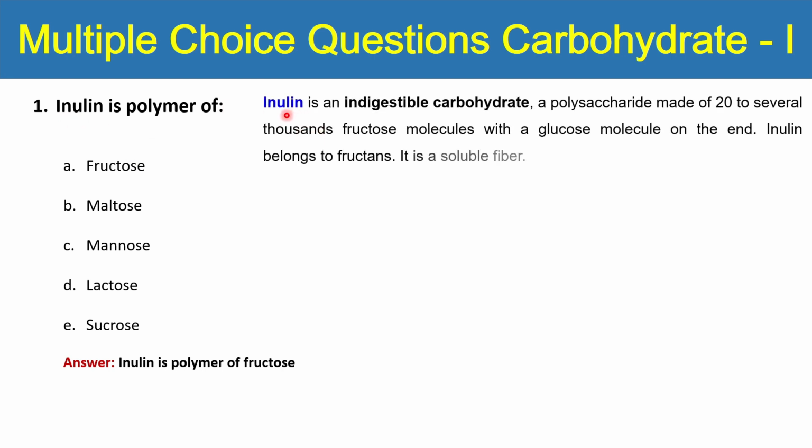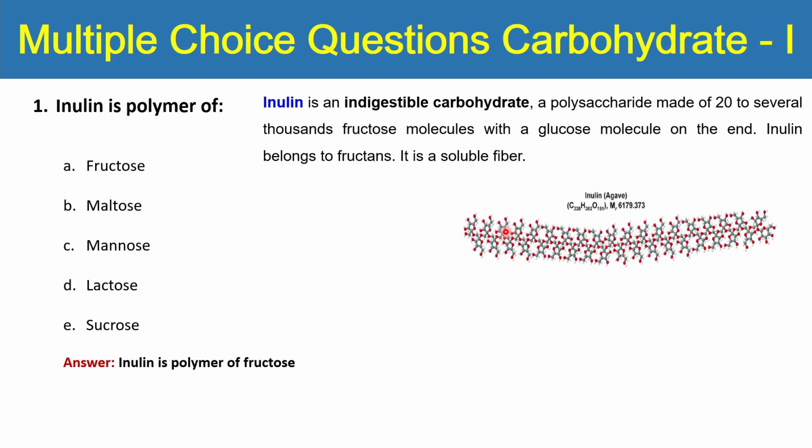What is inulin? If this question comes, inulin is an indigestible carbohydrate, a polysaccharide made up of 20 or several thousand fructose molecules with a glucose molecule on the end. Inulin belongs to fructans. It is a soluble fiber. So what is its importance? Why are we discussing inulin?